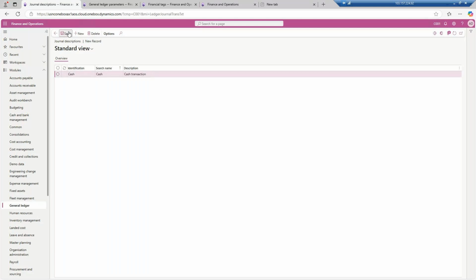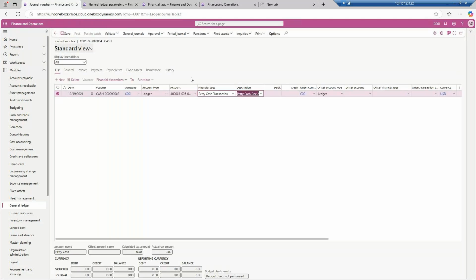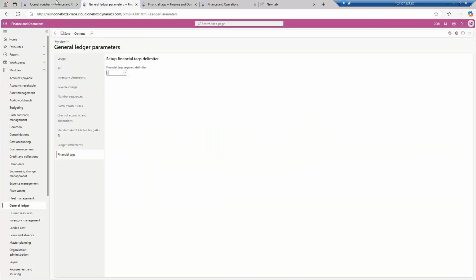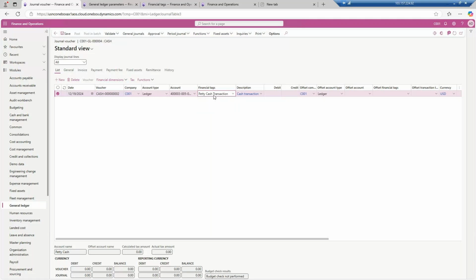Click on the save button. Go back over here. Now in the list you will find this also. Okay, but what will happen? The problem over here is petty cash is a constant option which you are seeing over here. Okay, so let me see if it is made active also. Yes, it is made active also. Okay, so now petty cash, you know what is the financial tag.